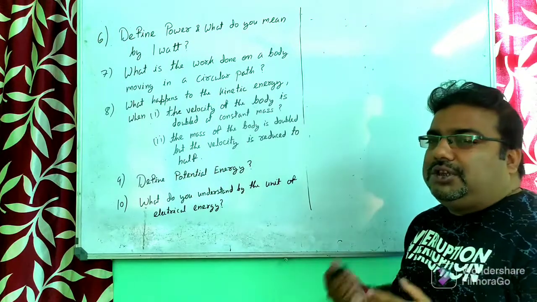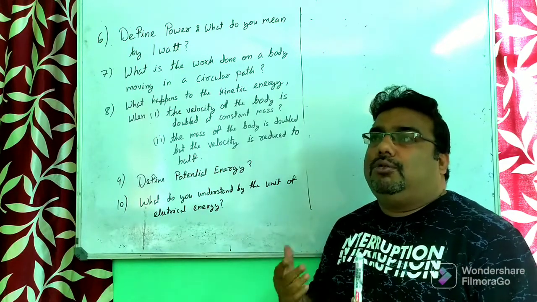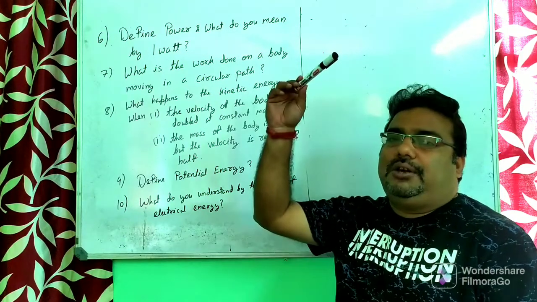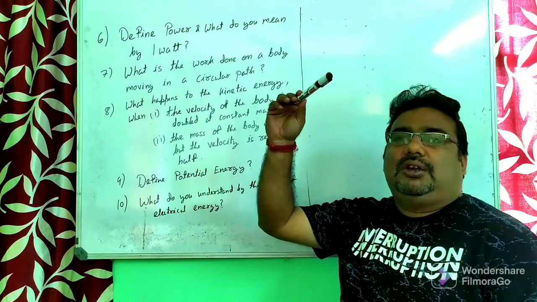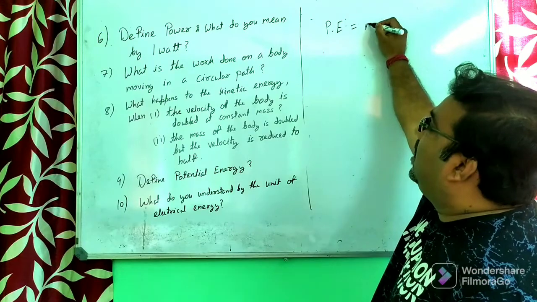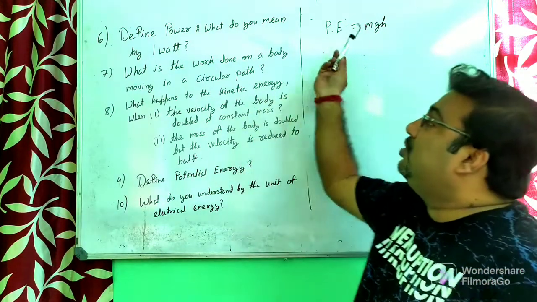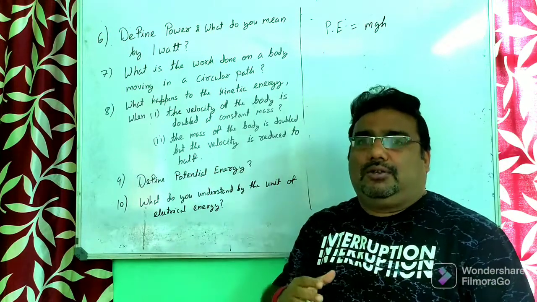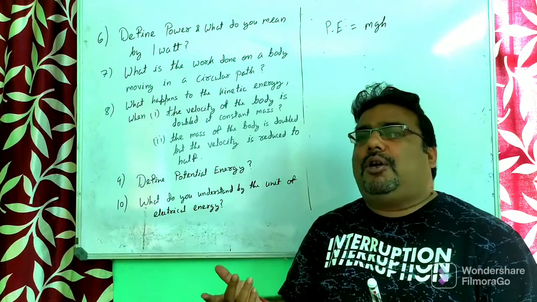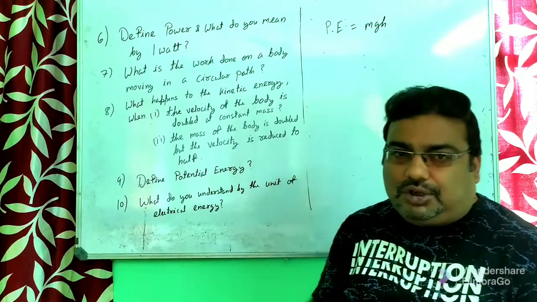Define potential energy. The potential energy of a body means the energy possessed by a body due to the change in its position, change in shape and size. When a body is lifted to a certain height, it has some potential energy. That potential energy is the same as the work done against gravity, which is equal to mgh. When a body is lifted, the potential energy is mgh. If you stretch a rubber band and release it, it has some energy. That energy is also said to be potential energy. So when you change the shape of the body, or lift a body to a certain height, the energy possessed in the body is said to be potential energy.